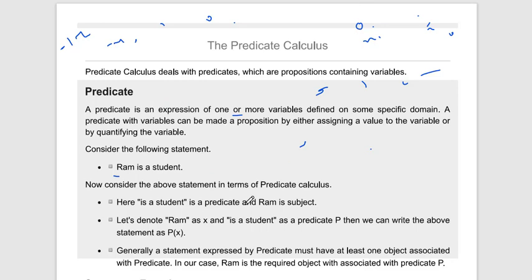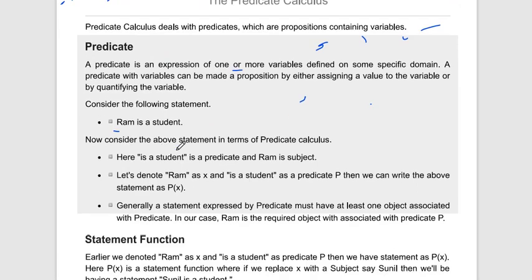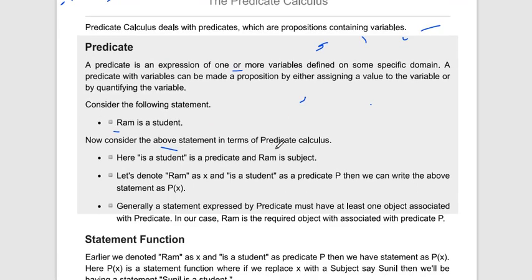Now with an example, consider the above statement in terms of predicate calculus. Here "is a student" is the predicate and Ram is our subject. Let's denote Ram as x and "is a student" as the predicate P. So we can write the above statement as P(x).